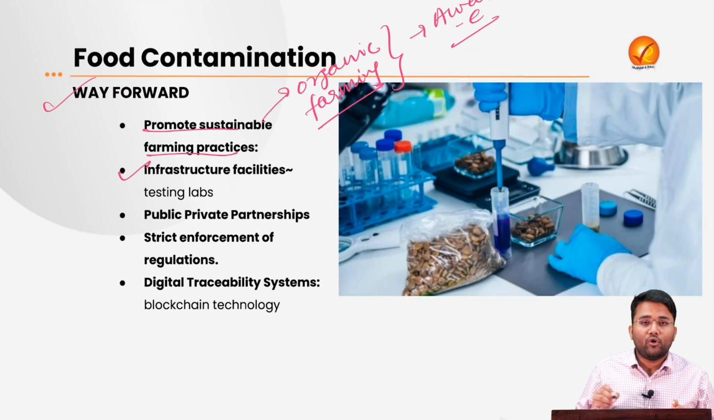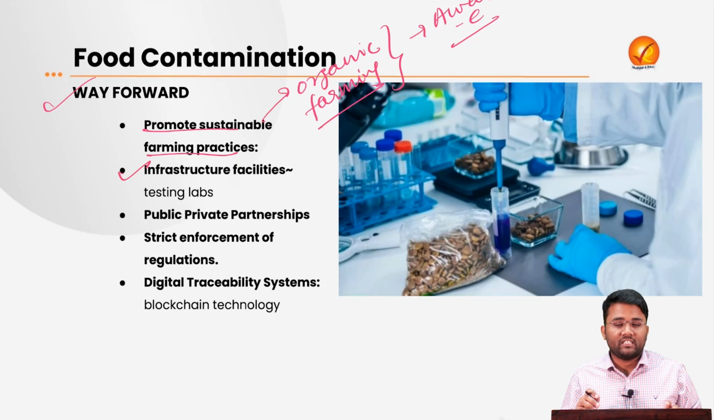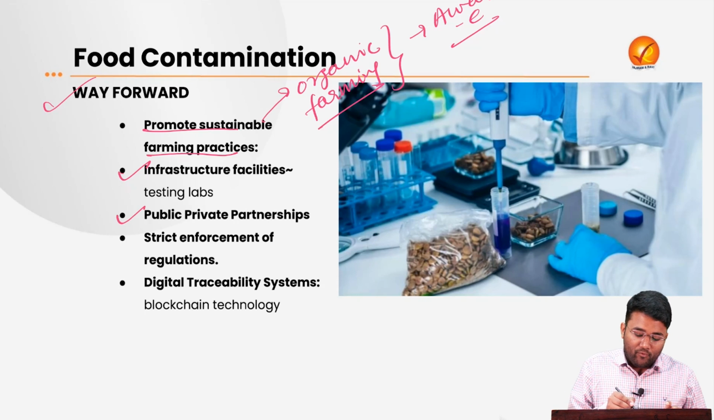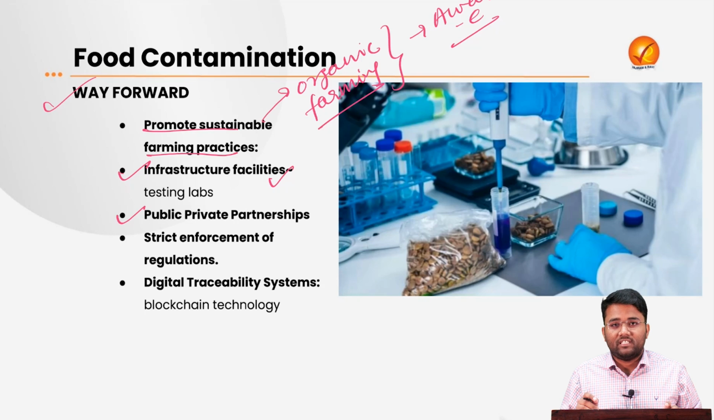Then there is a need for improving infrastructure facilities, either cold storage facilities or logistic facilities or processing centers or testing labs. Everything should be improved. There can be a public-private partnership for improving these infrastructure facilities that will help in speeding up this process of infrastructure building. Then there is a need for strict enforcement of regulations that are already in place, like regulations of FSSAI or the Spices Board of India, etc. Apart from this, we can use technology.